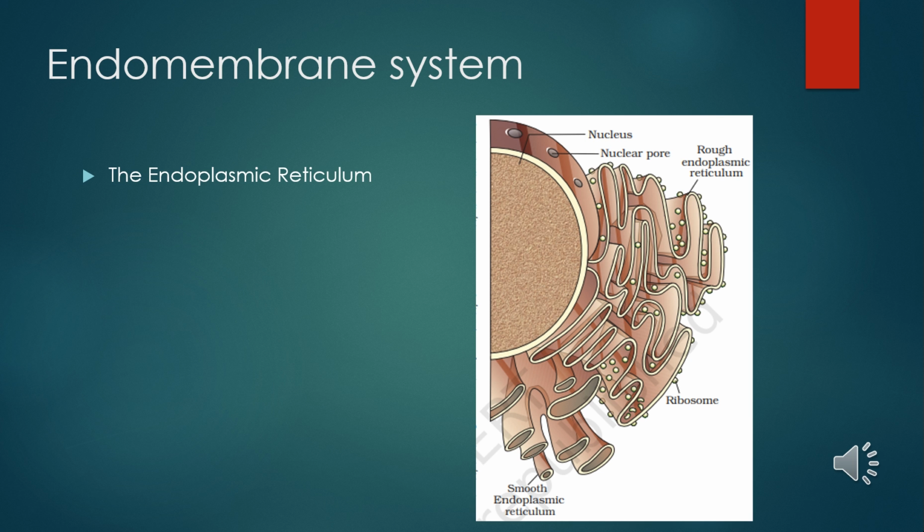There are two types: smooth endoplasmic reticulum and rough endoplasmic reticulum. Smooth endoplasmic reticulum is mainly involved in the formation of lipids, and rough endoplasmic reticulum is involved mainly in the production of proteins. Both these substances are present in the plasma membrane. Usually the products of endoplasmic reticulum, lipids and proteins, go on to form membrane. This is also called membrane biogenesis, meaning the endoplasmic reticulum helps form the plasma membrane.